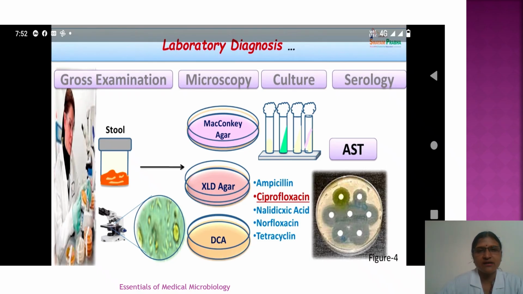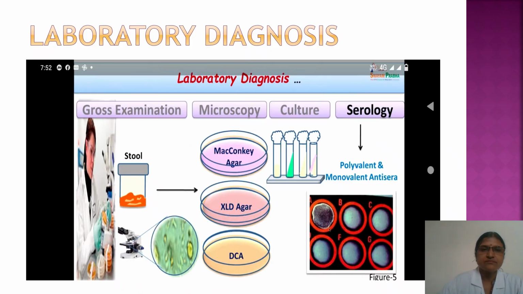Then final confirmation of the bacteria by biochemical testing, and then antibiotic sensitivity testing, where antibiotics like ampicillin, ciprofloxacin, nalidixic acid, norfloxacin, tetracycline can be used. And then an agglutination test can be done by using polyvalent and monovalent antisera.